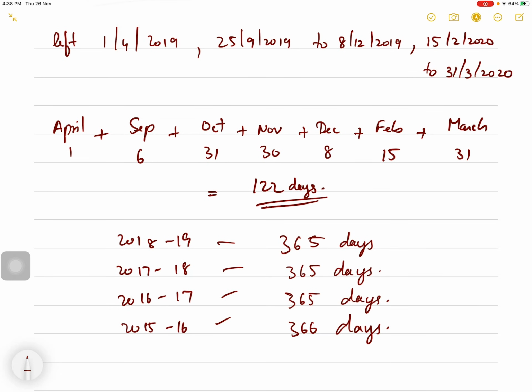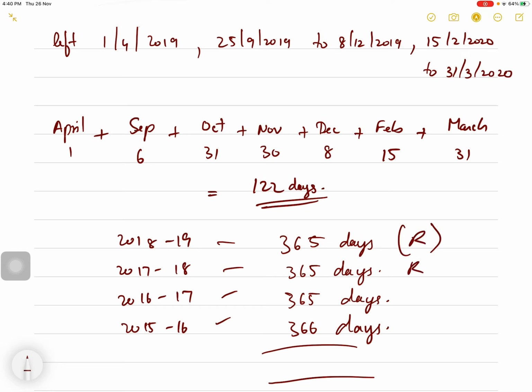Okay. So total is more than 365 for sure, right? So he satisfies the second basic condition and therefore he is resident. Now let us see whether he is ordinary resident or not ordinary resident.